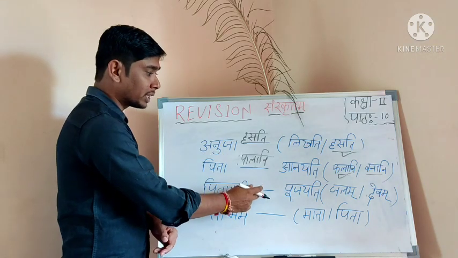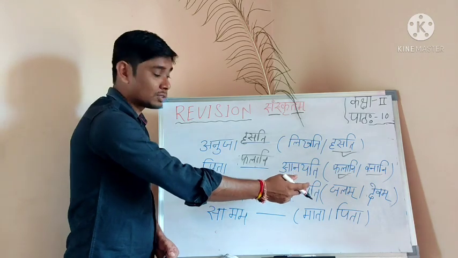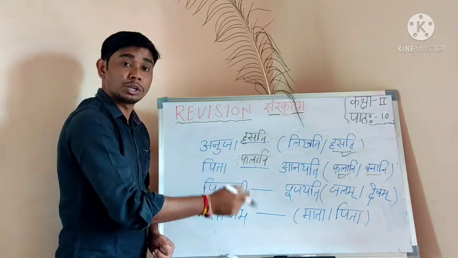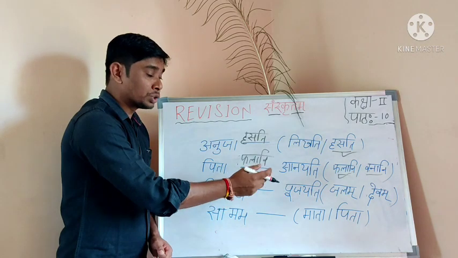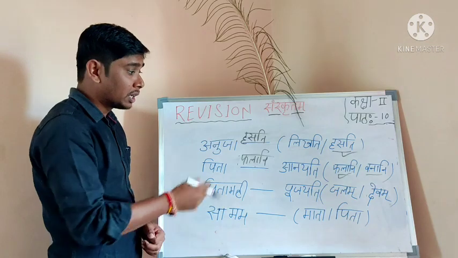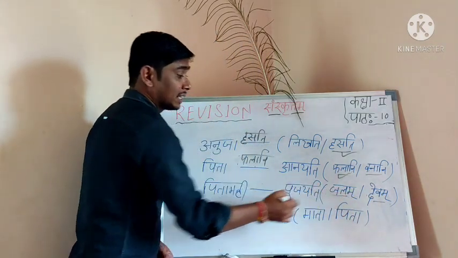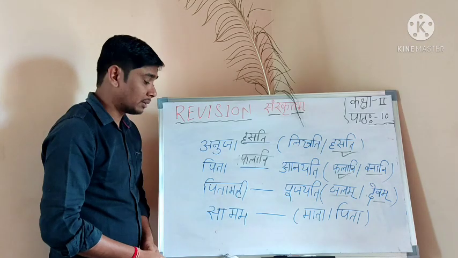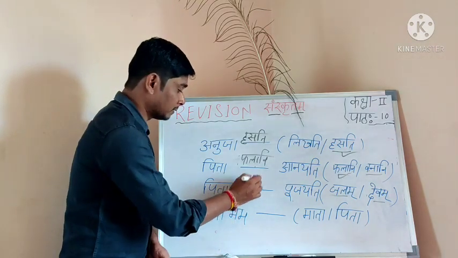Which word is correct? Here a verb is not there, only a word. Which word is appropriate? Jalam or devam? Which one is correct? Kim pujayati Pitamahi? Devam. Good.